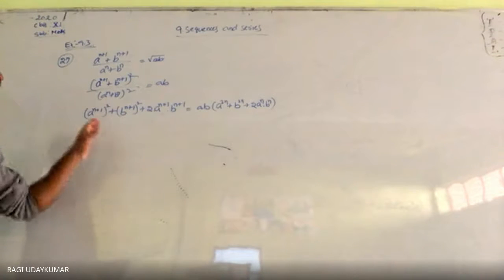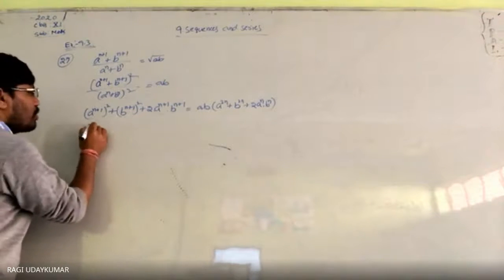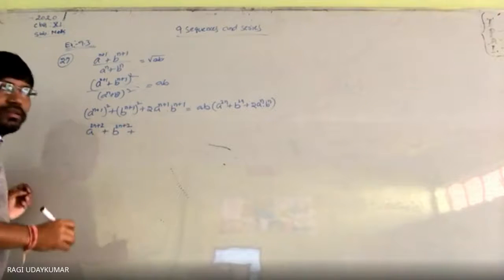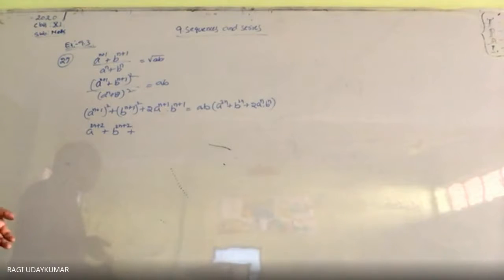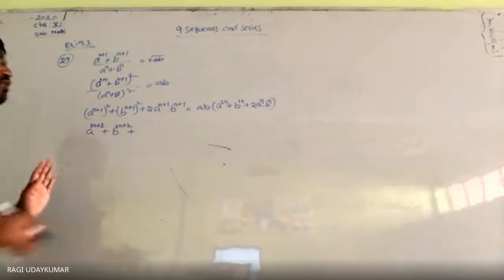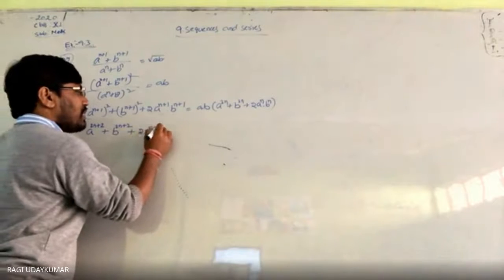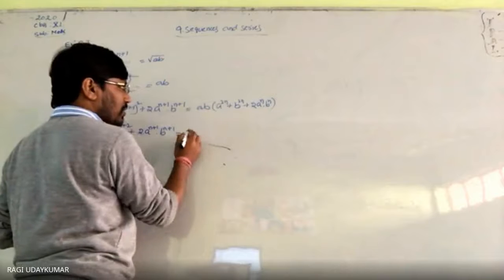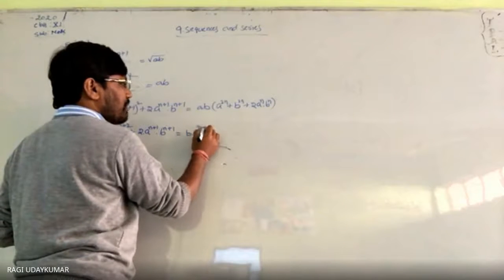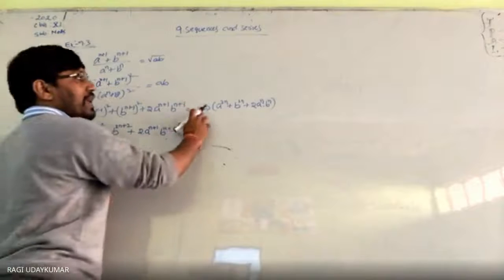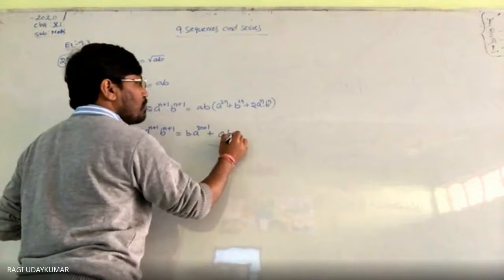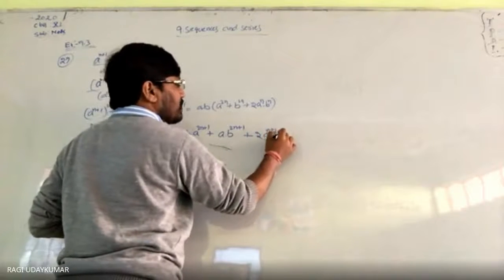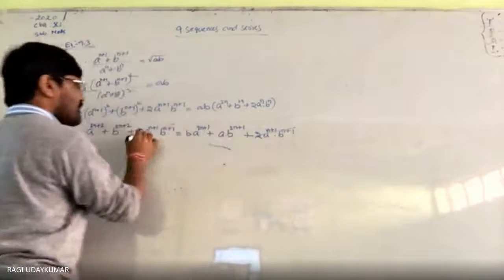Now expand over here. What do you get here? a power 2n plus 2, plus b power 2n plus 2, plus 2 into a power n plus 1 b power n plus 1 as it is. You write 2 into a power n plus 1 into b power n plus 1 is equals to... a b multiply करते हैं. इधर a b multiply कर लिया तो b into a power 2n plus 1, a into b power 2n plus 1, plus 2 into a power n plus 1 b power n plus 1. So this term and this term will get cancelled.